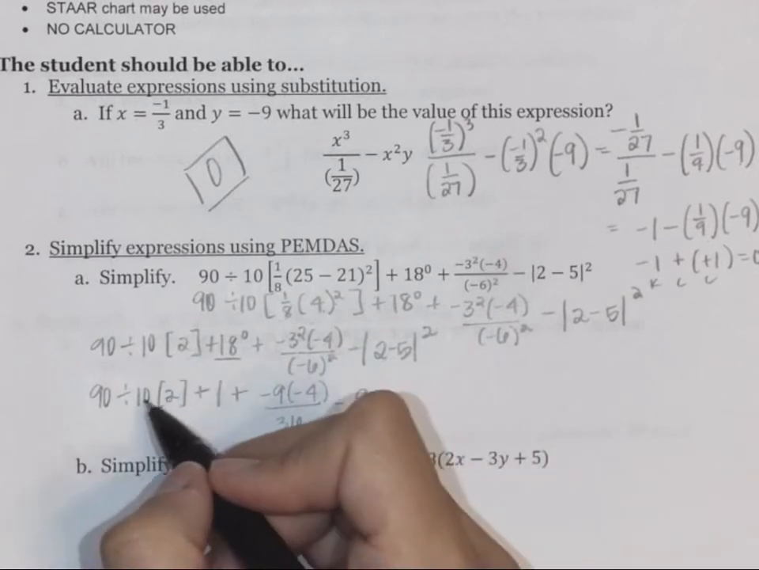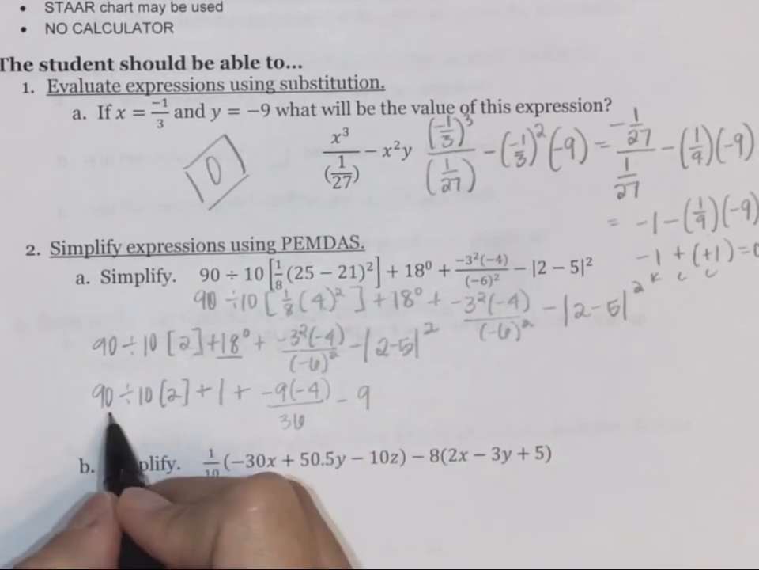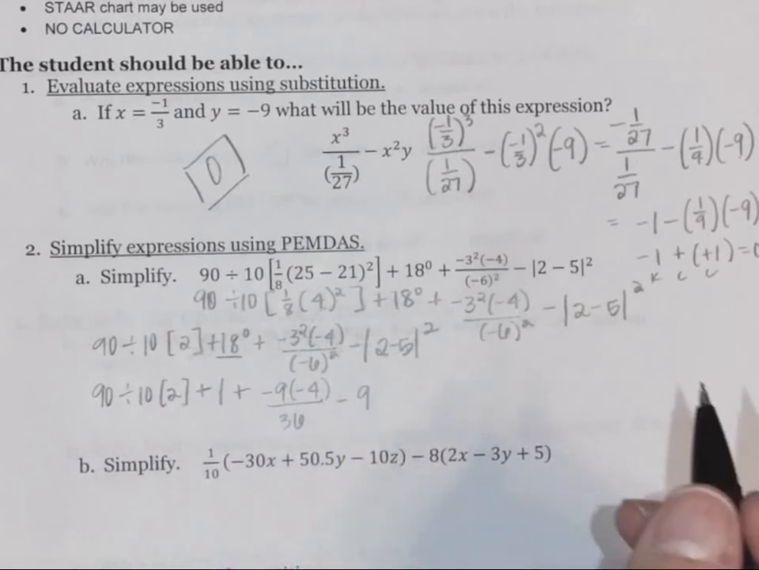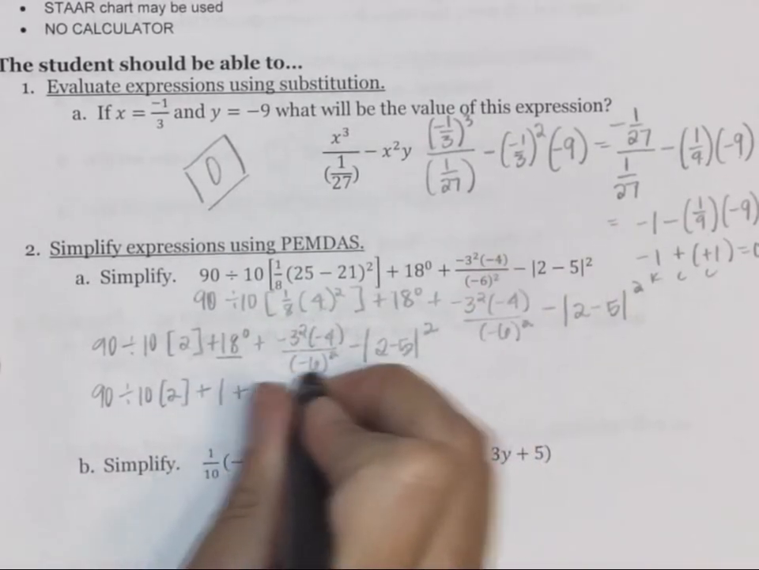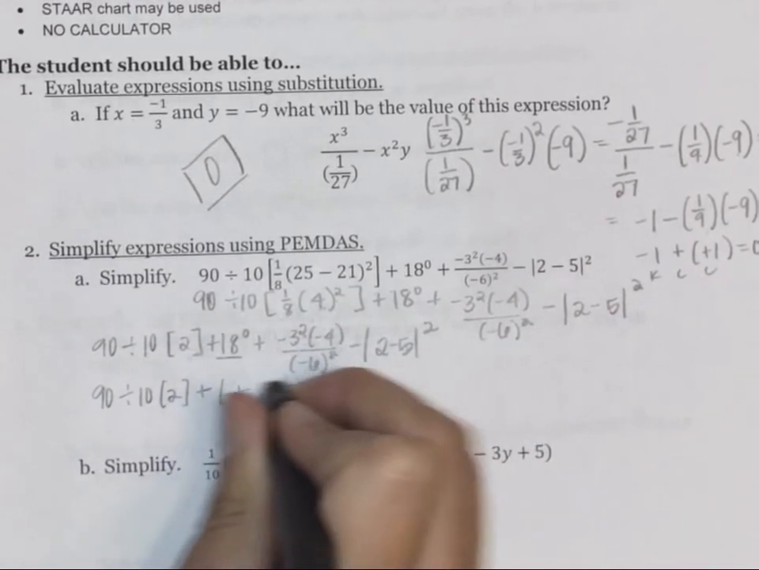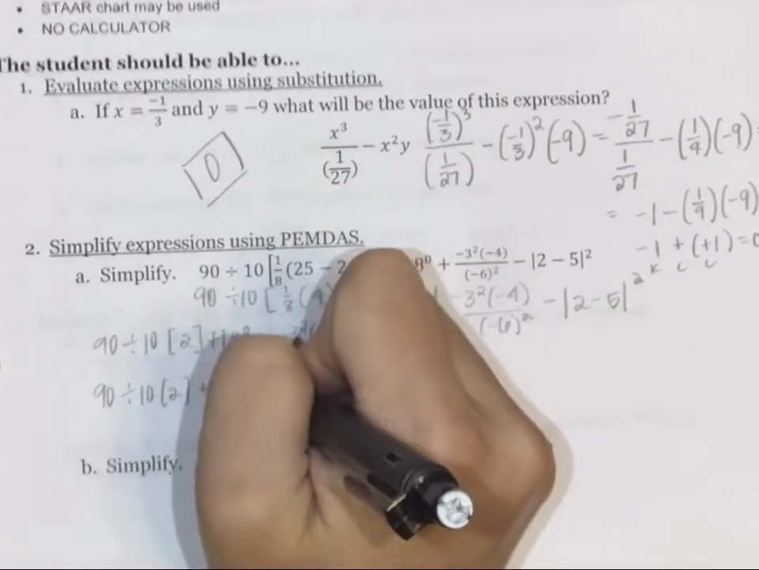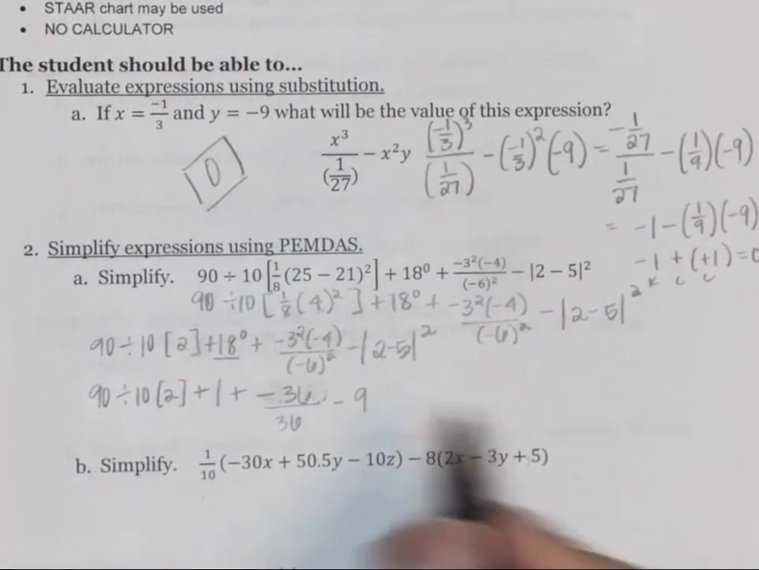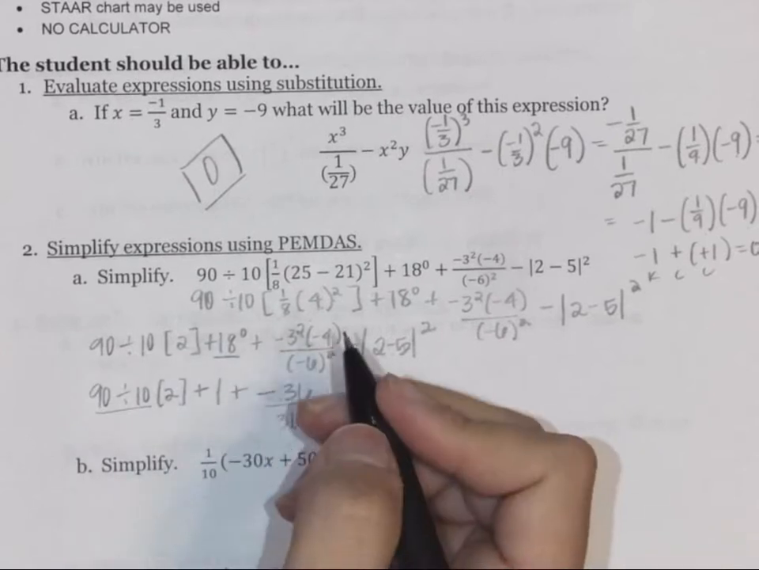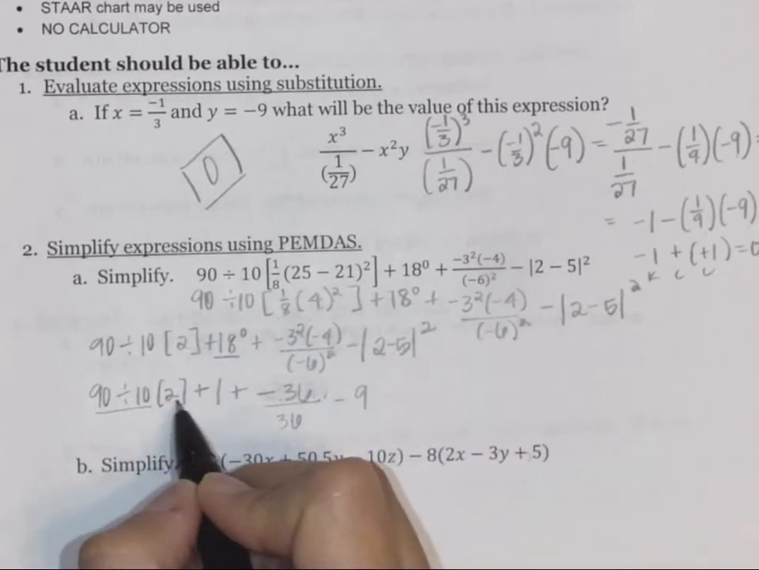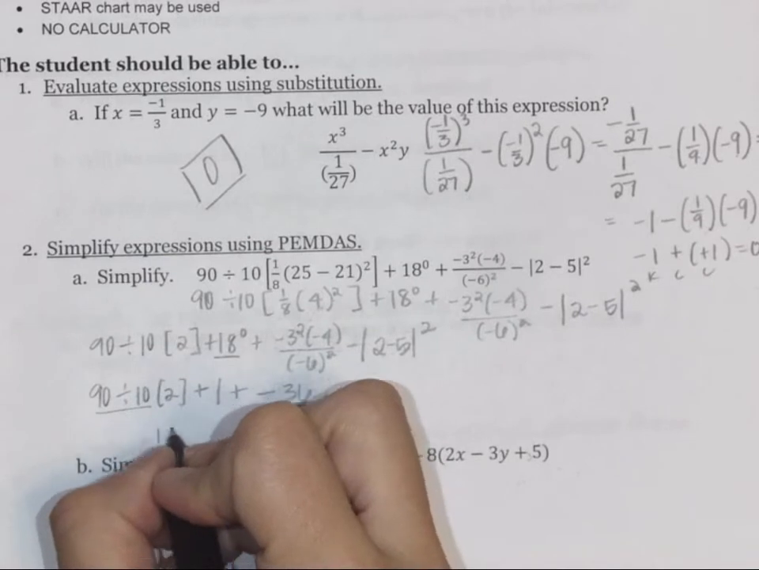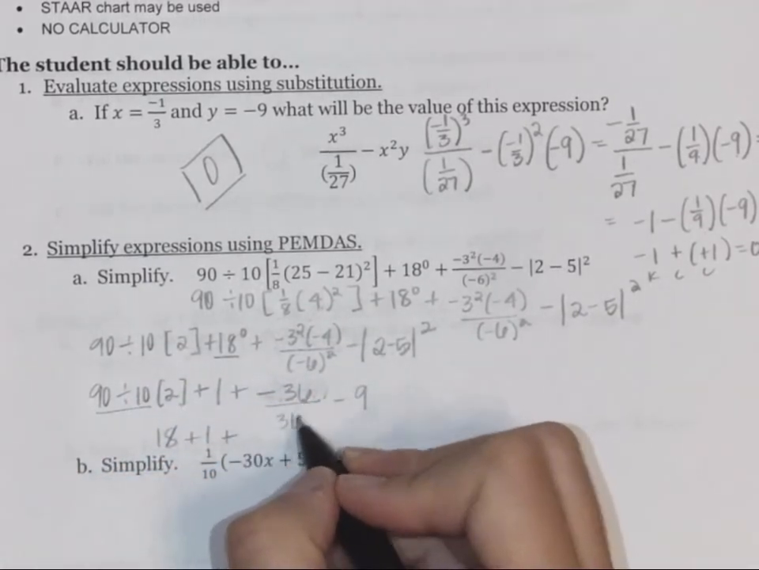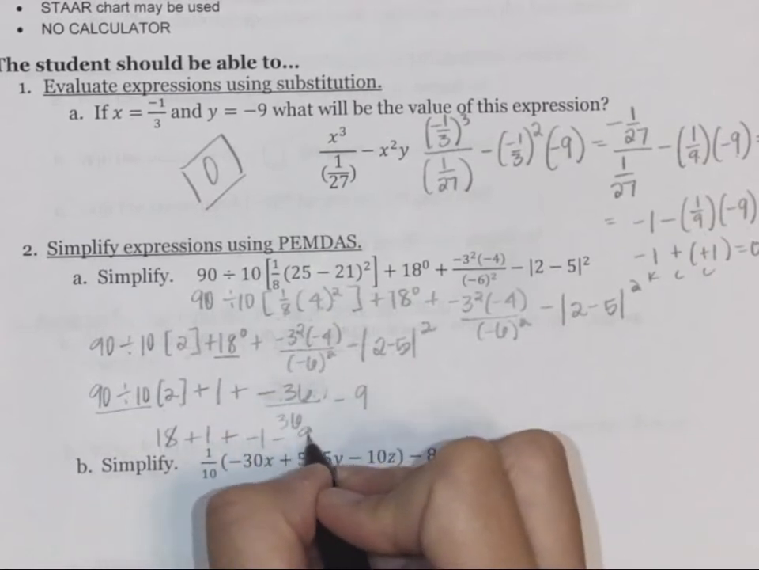Now we can continue working. We have this division first. Let's go ahead and we'll simplify this. I'm just going to erase that, so I'm taking up room. So it was negative 9 times a negative 4, which is a negative 36. And now we can just work our way left to right. So 90 divided by 10 would be 9. 9 times 2 would be 18. So we have 18 plus 1 plus, then we have more division. Negative 36 divided by 36 is a negative 1 minus 9.